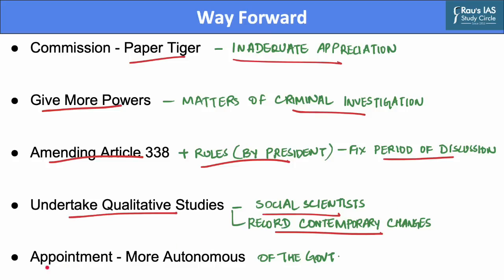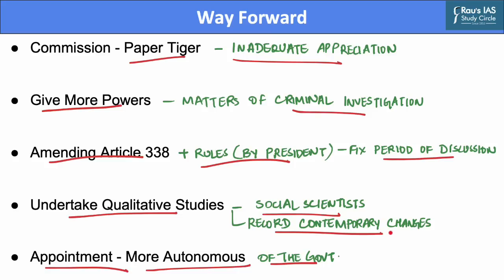Also, the procedure for appointment needs to be made more autonomous of the government of the day. Thus, we can say that it would be desirable for the Commission to engage in an internal evaluation of its priorities on an ongoing basis and to redefine them in a substantially more egalitarian way so as to accomplish its mandate in the spirit in which it was intended.